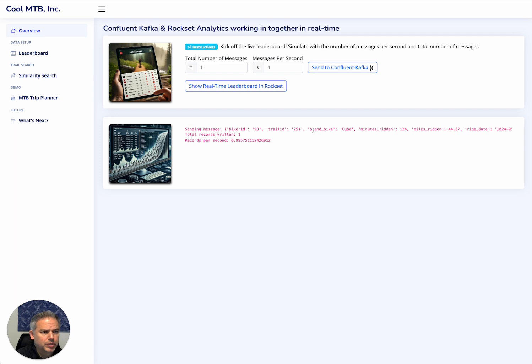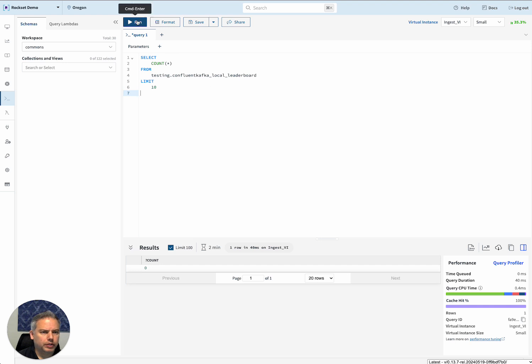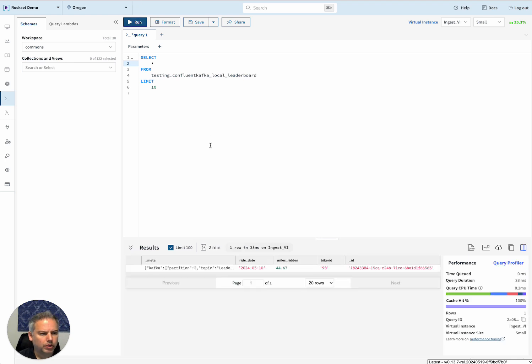You can see there's the message right there, and it is biker ID 93, just some mock data. Let's query this collection again, and you can see there is one record now available in Rockset's collection. Let's change that to a select star, and you can see biker ID number 93, and there's the data.